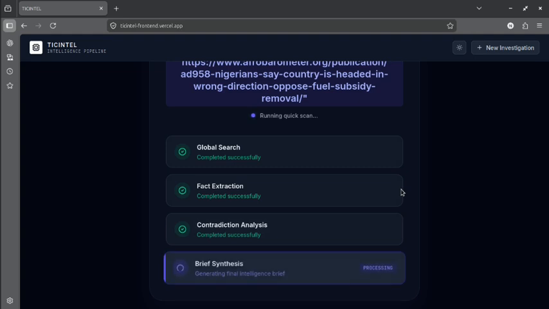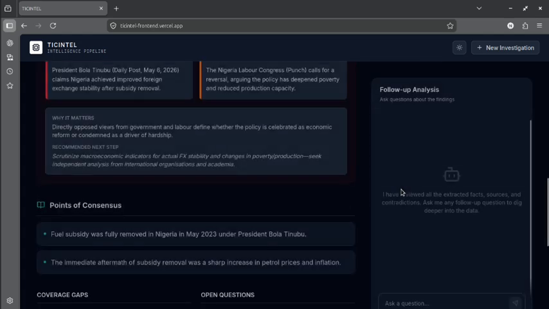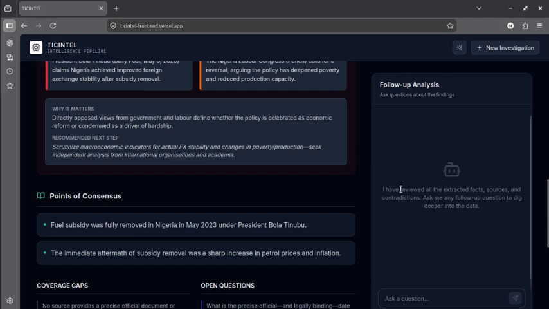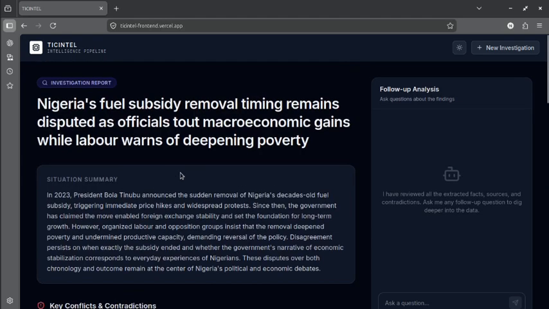And then those factual claims are sent to the contradiction agent. Now, this part is what no other search tool does. It holds claims in context of what we are looking at, where sources directly conflict. And then the brief synthesizes all summaries, conflicts, and contradictions together to provide one smooth response to the user.